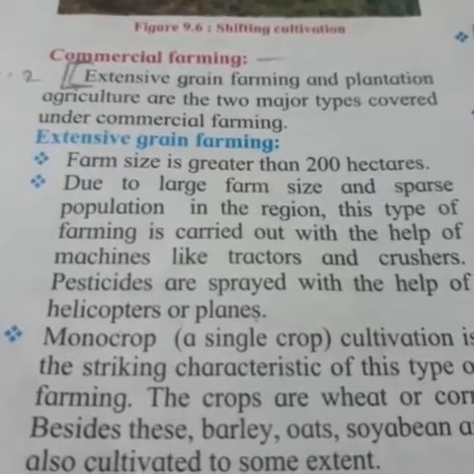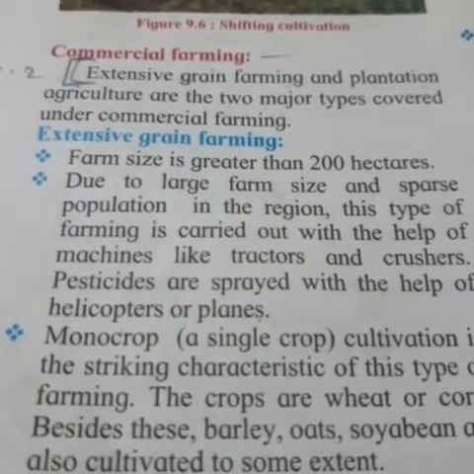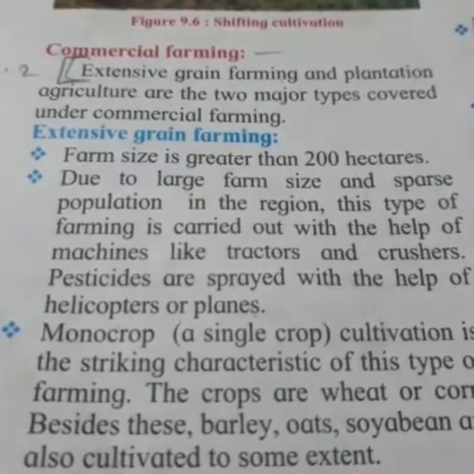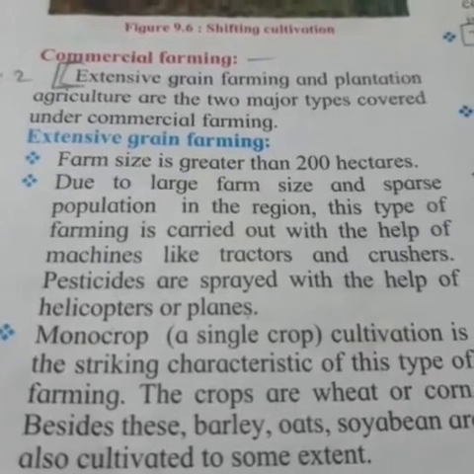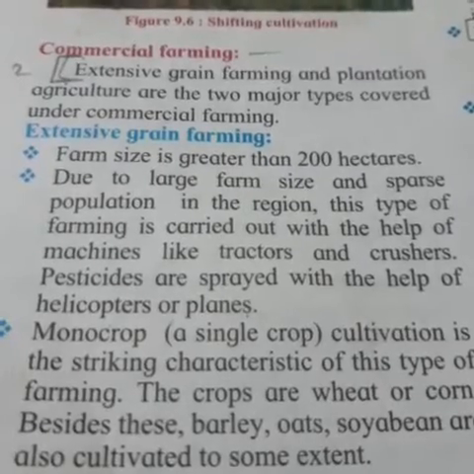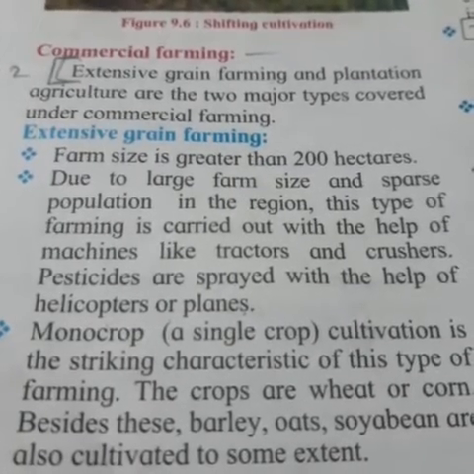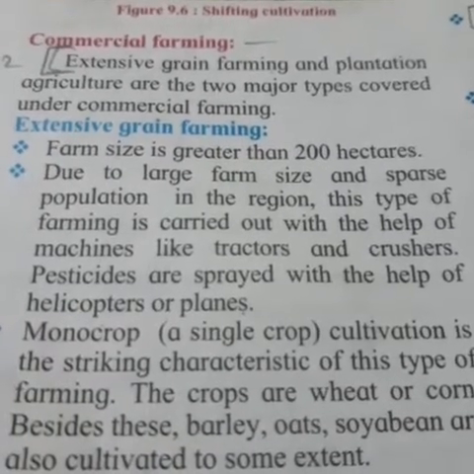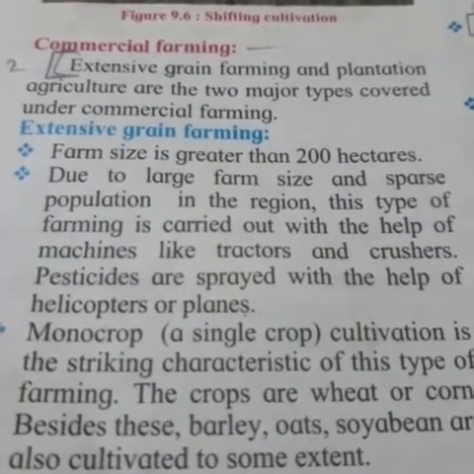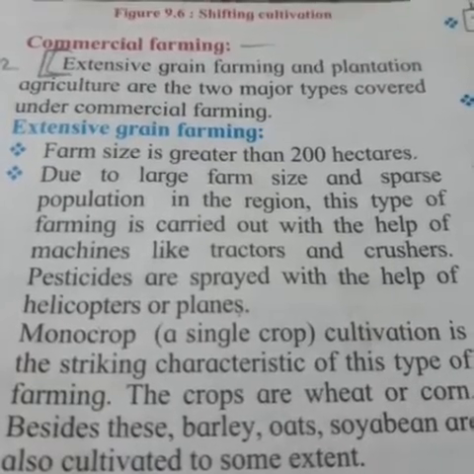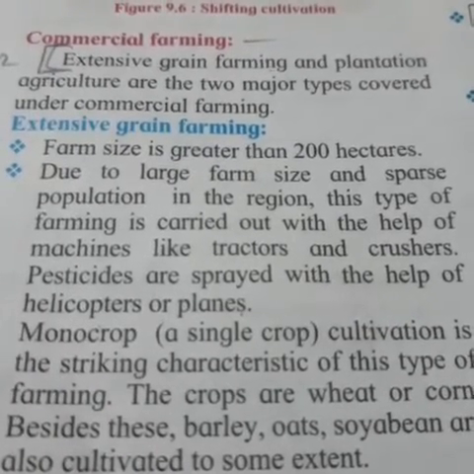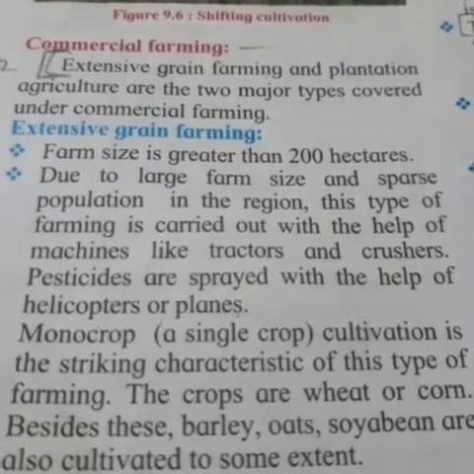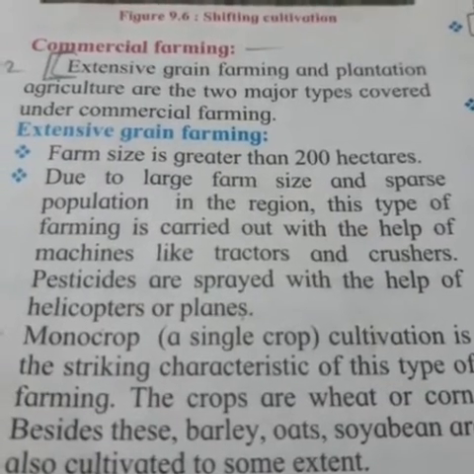Due to the large farm size and sparse population in the region, this type of farming is carried out with the help of machines like tractors and crushers. Pesticides are sprayed with the help of helicopters or planes. As I told you, it requires a large farm size, and the population in that region is not large, so the farming is carried out with the help of machines.